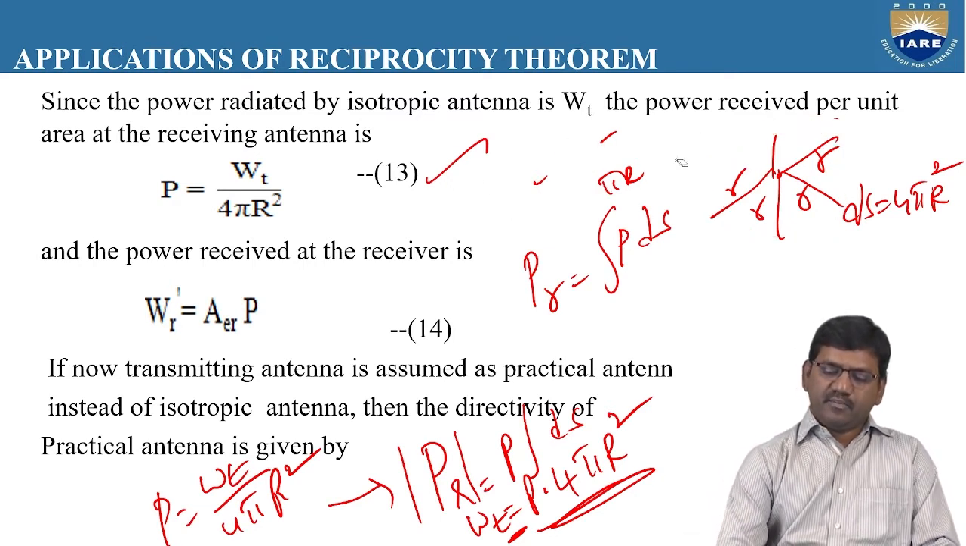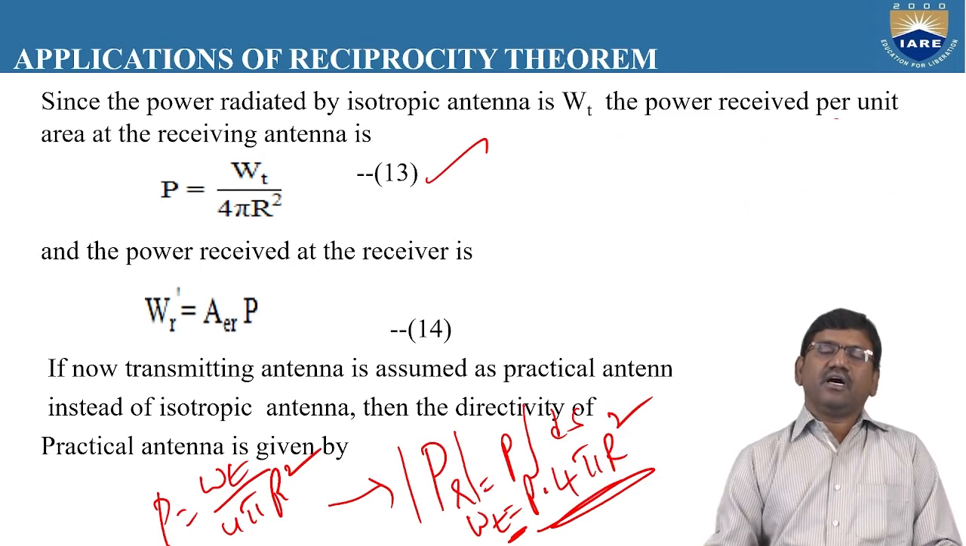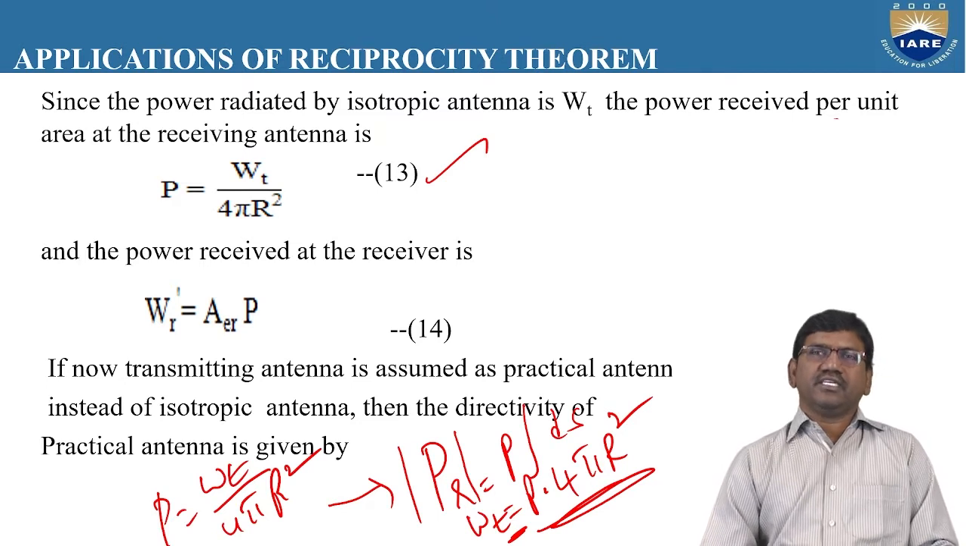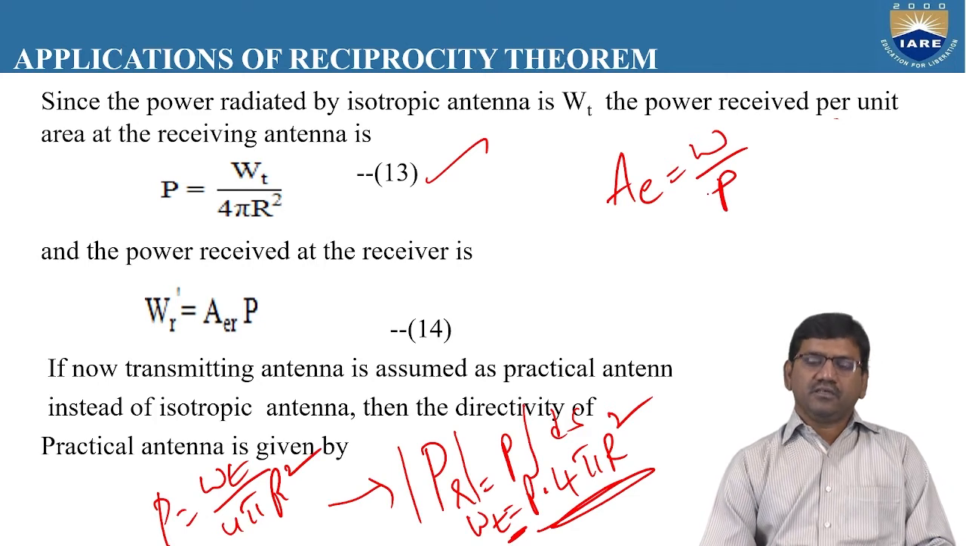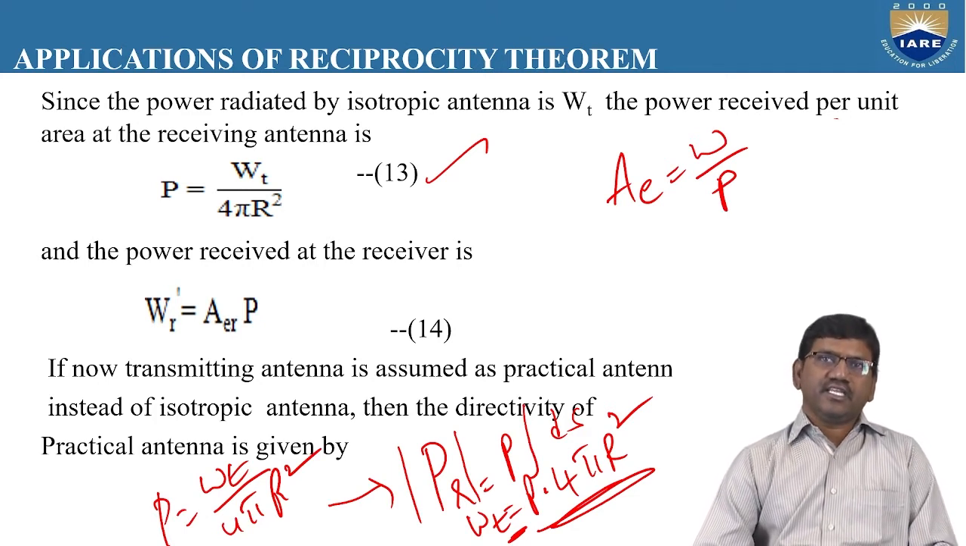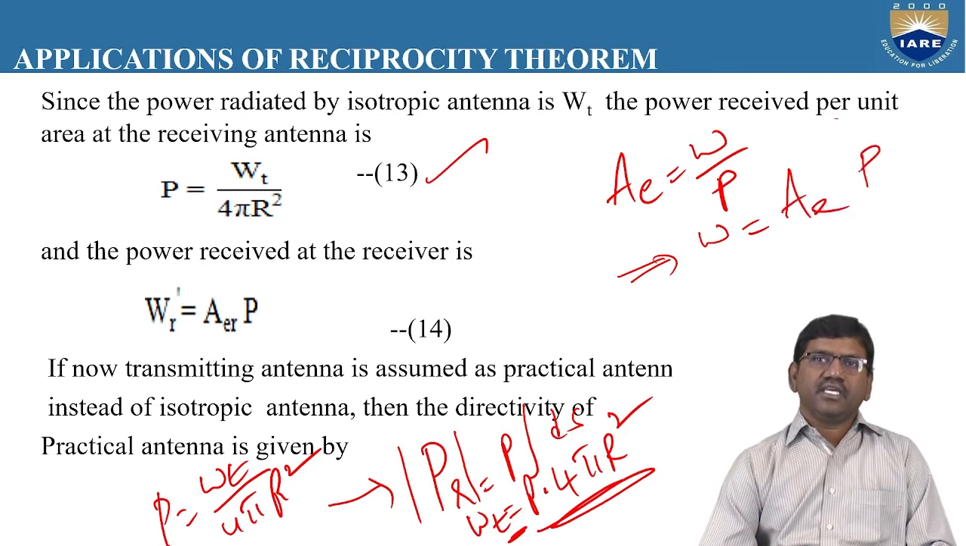The power received at the receiver depends upon the effective aperture of the antenna. We know that the effective aperture area is the power received divided by the Poynting vector. So AE is equal to W by P, where W means the amount of power received. From this expression, we can also write W is equal to AE into P.